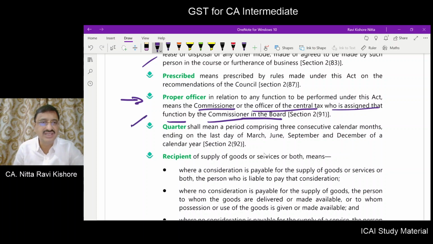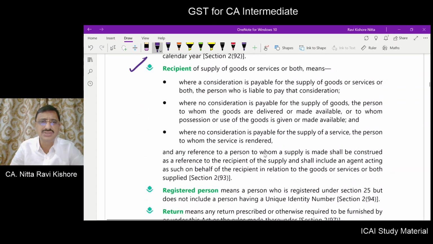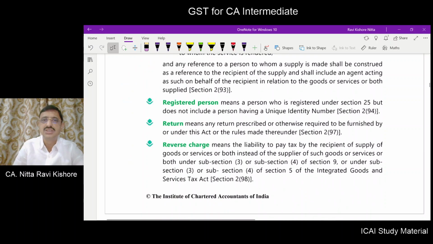Quarter we already defined. Recipient many number of times we came across. Registered person we know. Okay. Whom do you mean by registered person? Who is registered under section 25 but will not include a unique identification number person. Return, we know this. Okay, we will study this.